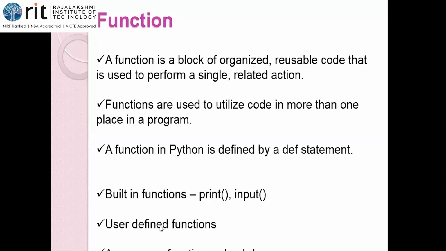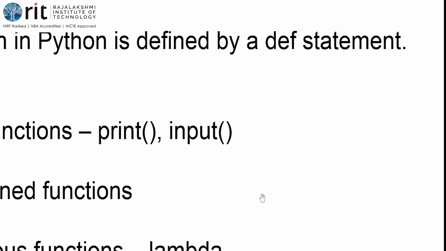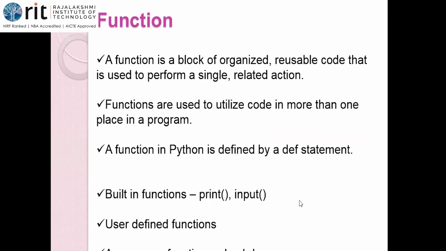Then we have the next type called user-defined functions, those functions that are defined by the programmer or the user. What about the built-in function definition? The functions which need not be written by the programmer, which are already available in the language, are built-in functions. We also have something called an anonymous function. What is called anonymous?